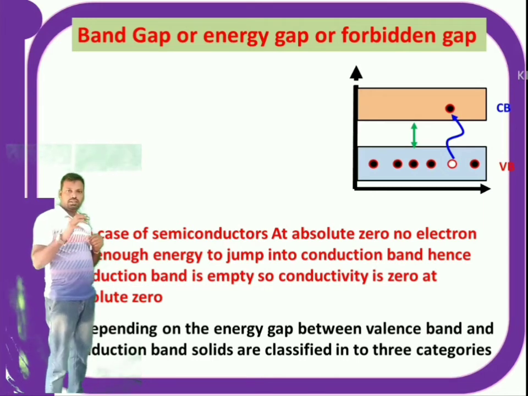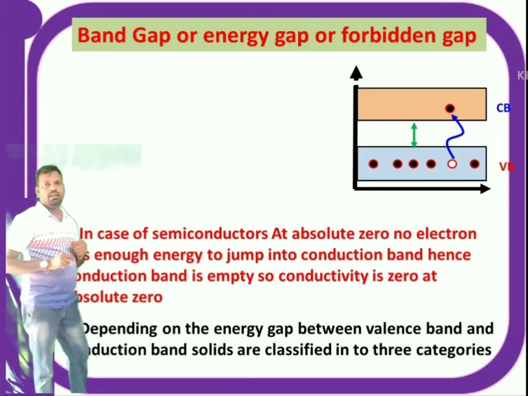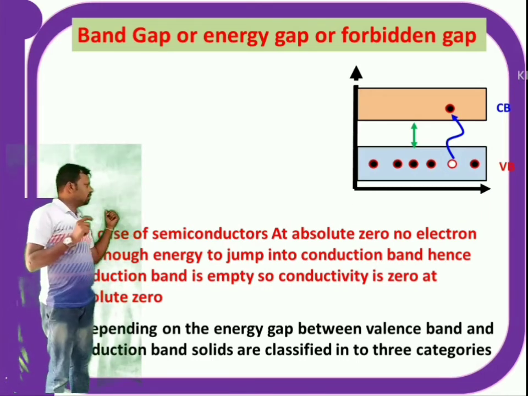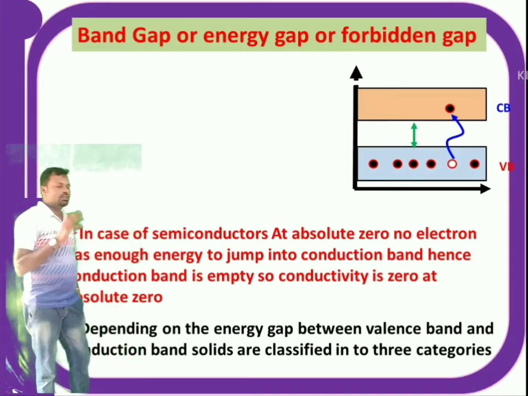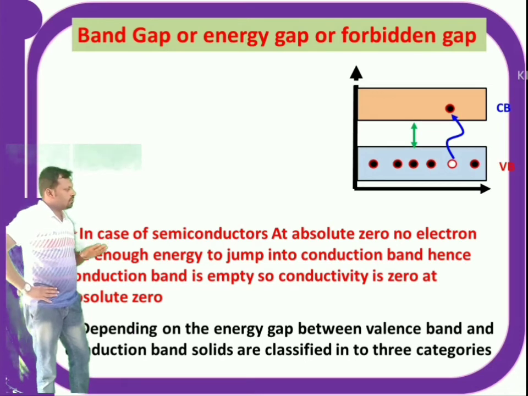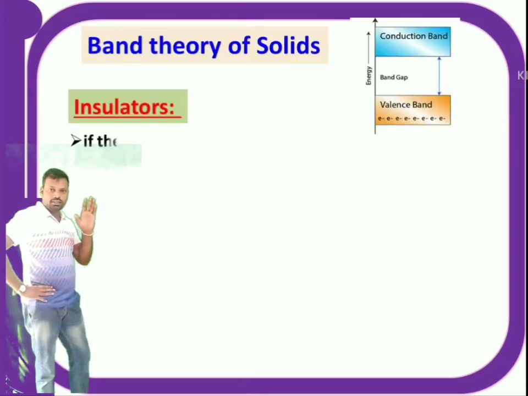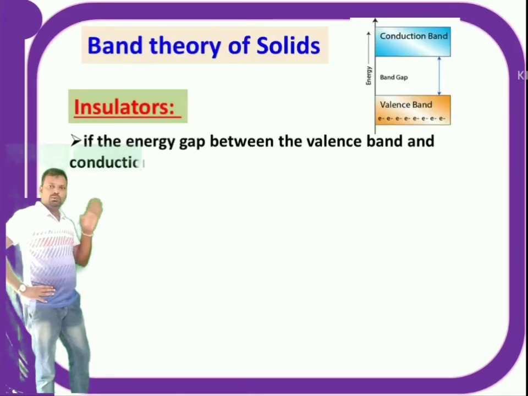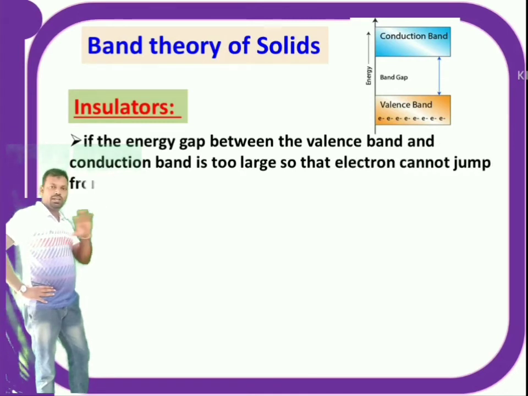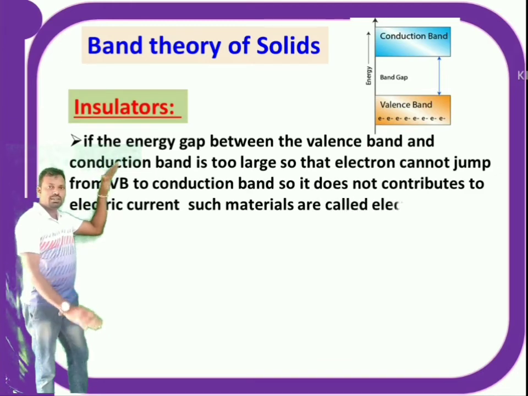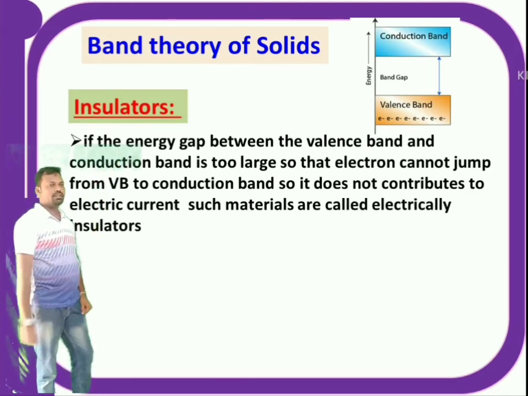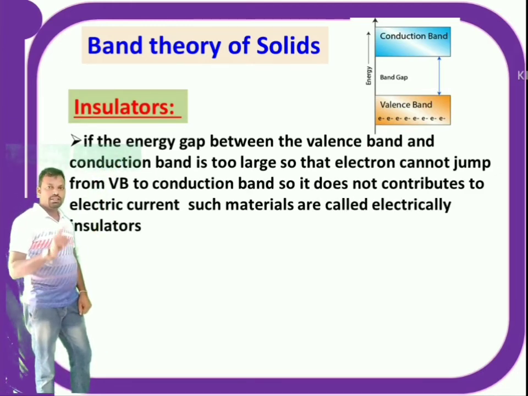Depending on the energy gap between the valence band and conduction band, solids are of three types. That means depending on the difference between the valence band and conduction band, materials are divided into three types. First one, insulators. If the energy gap between the valence band and conduction band is too large so that no electron can jump from valence band to conduction band, hence there is no electric current. Such materials are called insulators.